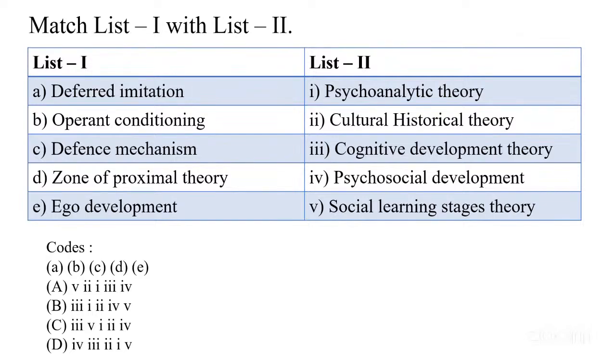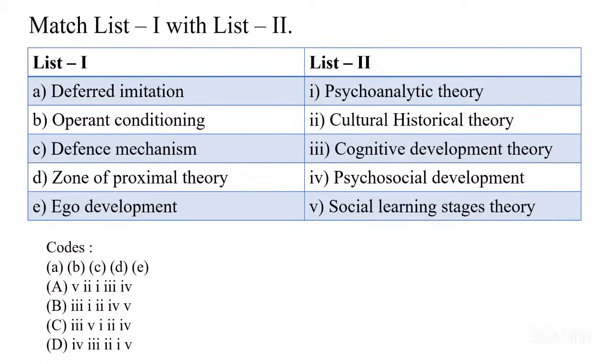The given codes are: A is 5, 2, 1, 3, 4. B is 3, 1, 2, 4, 5. C is 3, 5, 1, 2, 4. D is 4, 3, 2, 1, 5.